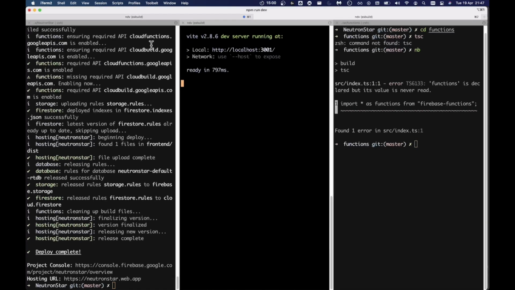Vite comes with CSS modules, and you can put them in a starter. And if people want, they can just remove them.